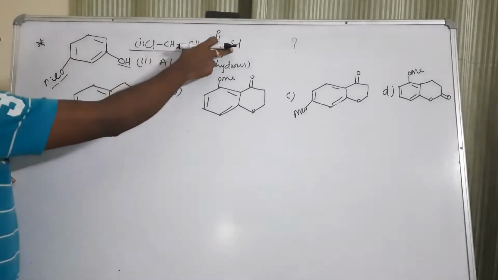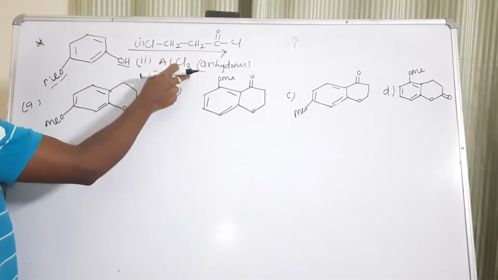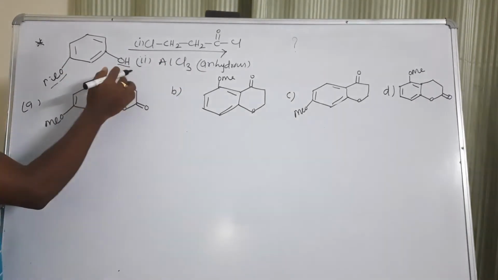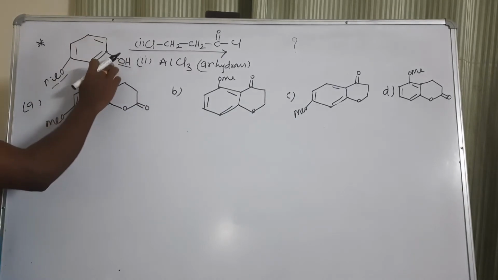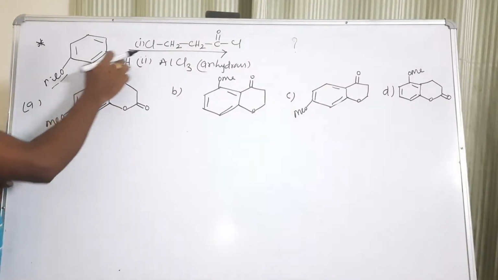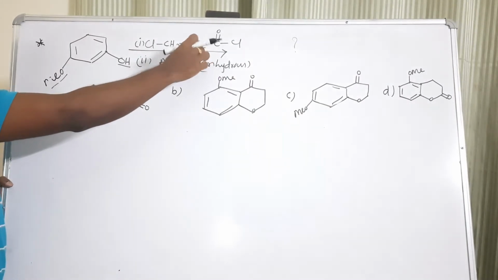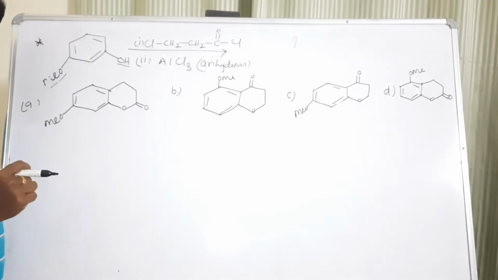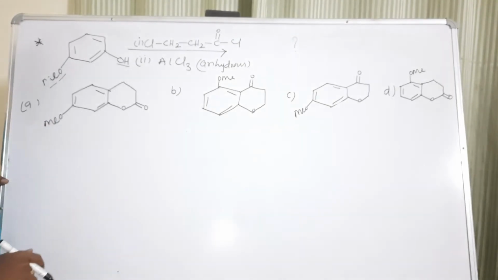This compound is 3-hydroxyanisole. 3-hydroxyanisole will react with this compound in presence of aluminum chloride. They are asking which product it is going to give. Just observe this one, it seems to be a benzene ring. So here it seems to be a Friedel-Crafts acylation reaction. In a Friedel-Crafts acylation reaction, what is the first step? Formation of the electrophile is the first step.